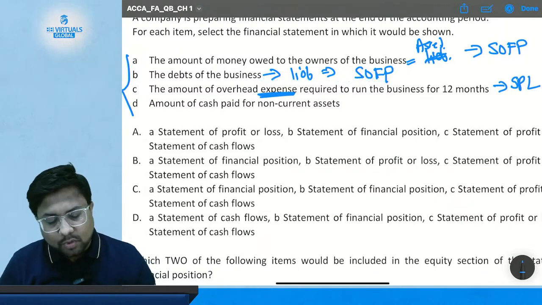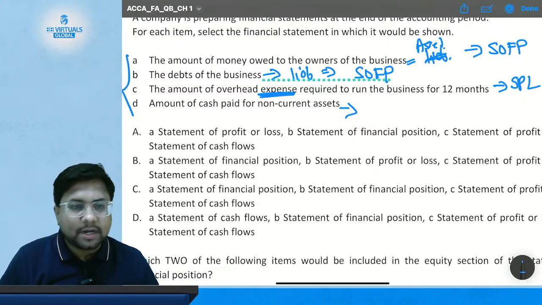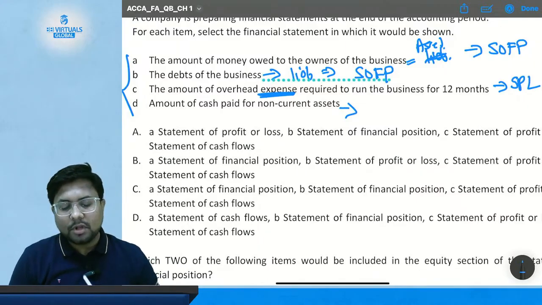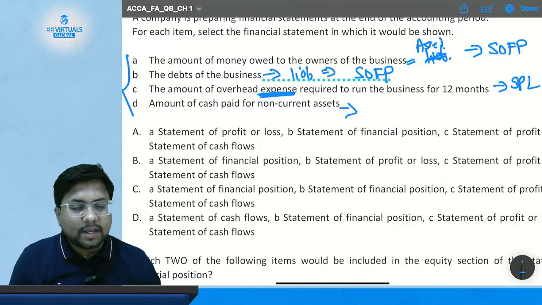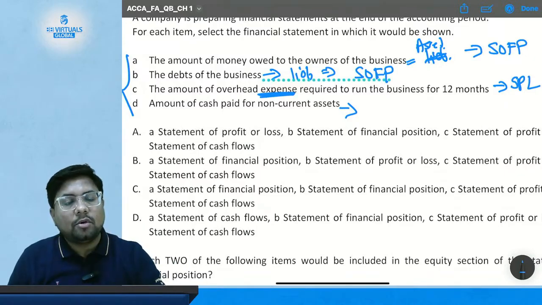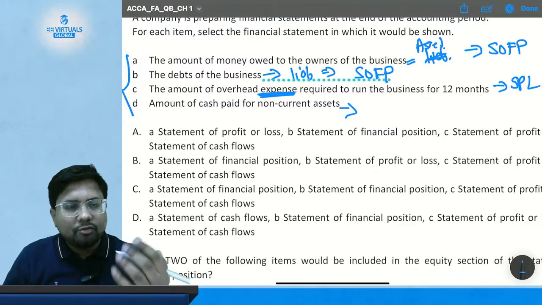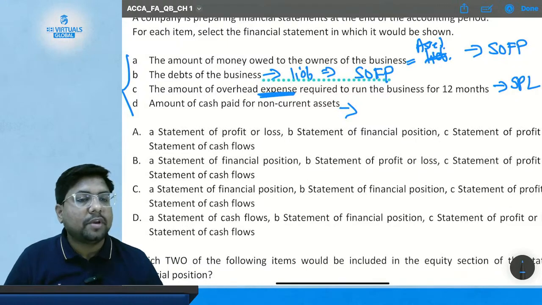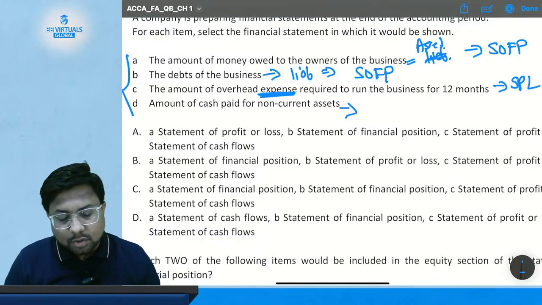Then you have item D, the amount of cash paid for non-current assets. Now you have paid the cash to buy some non-current asset, so where will it be shown: in the statement of profit or loss, in the statement of financial position, or in cash flow? Some of you might think it should be shown in the statement of financial position because it is for the non-current asset, but the item is not saying that we have purchased the non-current asset.